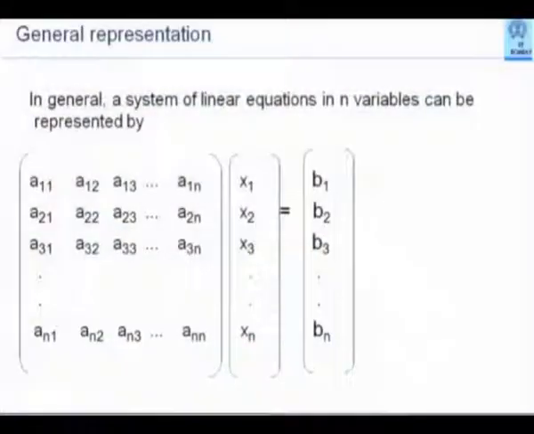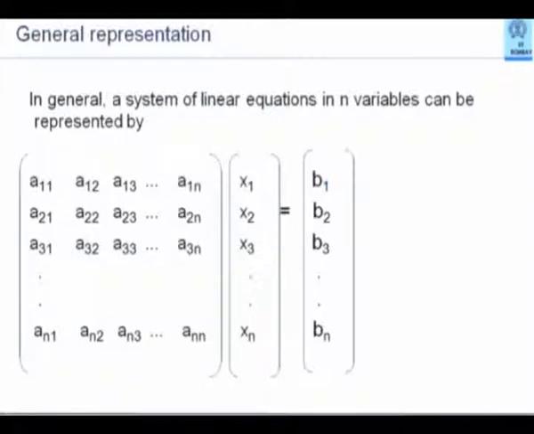First of all, a general representation. In matrix form, I would generally represent a linear equation system by a matrix of this sort. Notice the notation that is being used: A11, A12, A13, A1n, x1, x2, x3, xn, b1, b2, b3, bn. You agree that this is the natural way you represent?